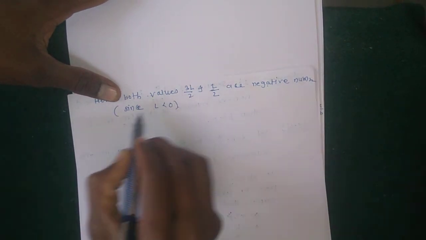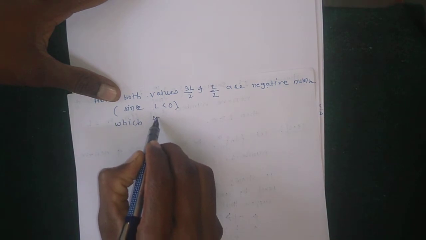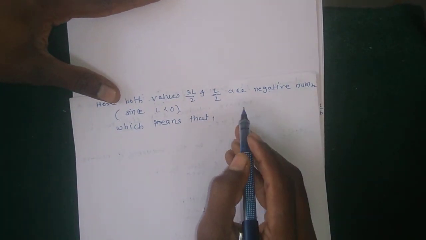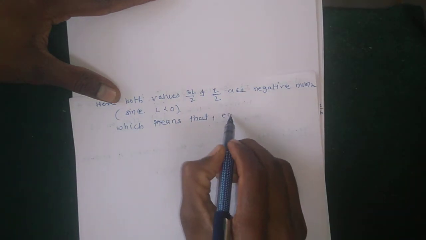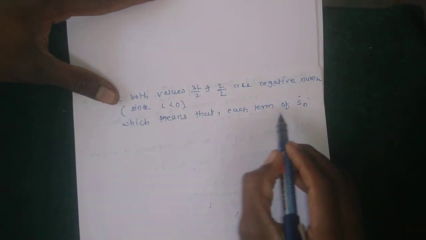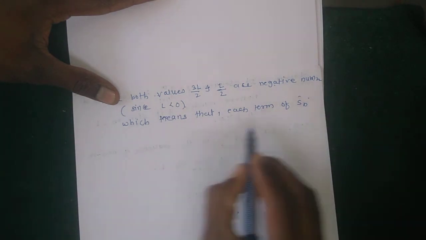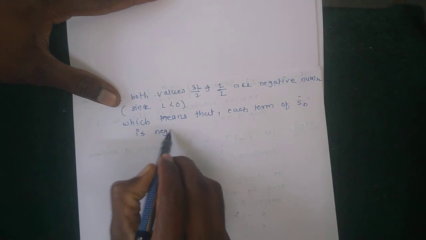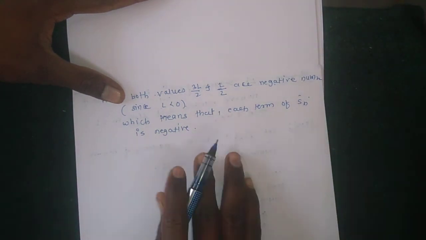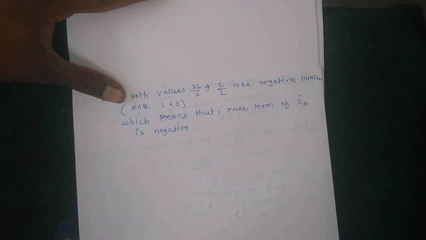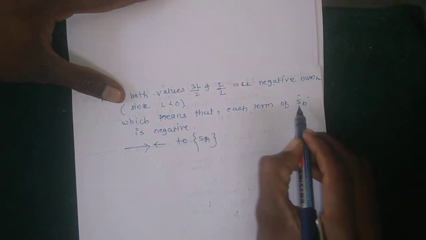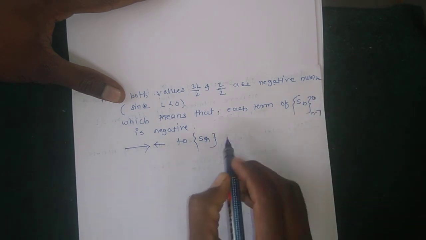So each term of Sn is negative, because Sn lies between these two negative numbers. Which is a contradiction.